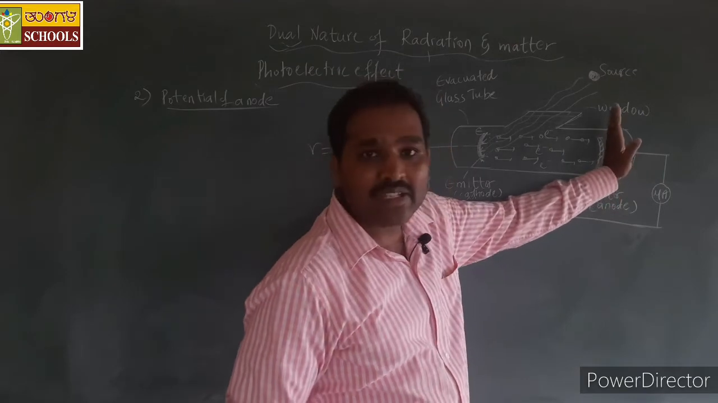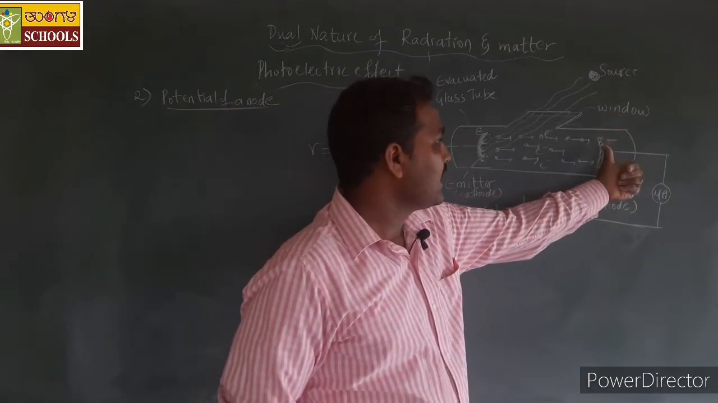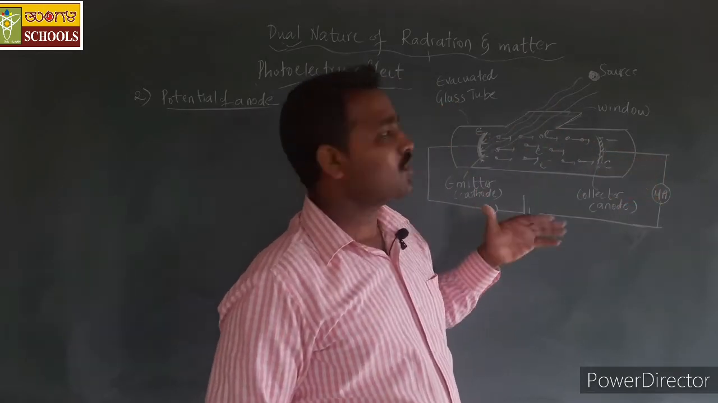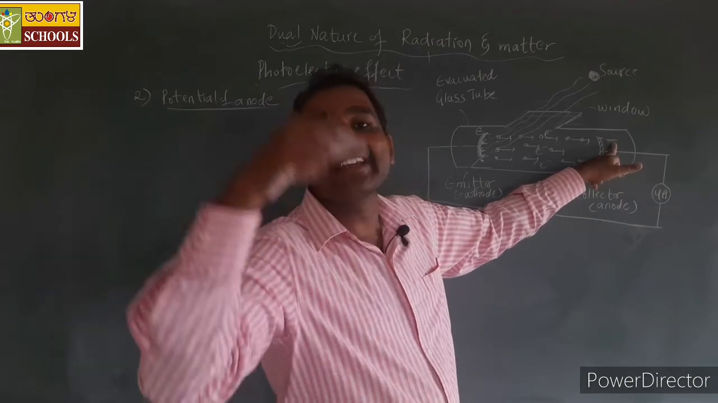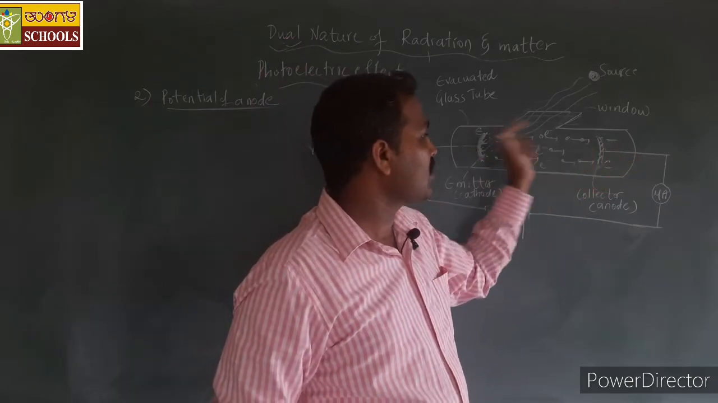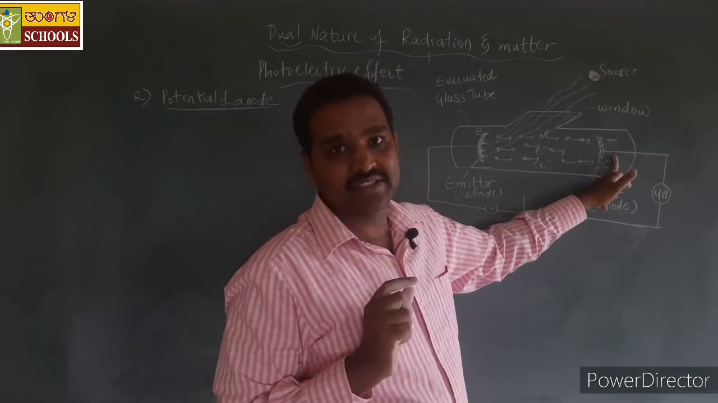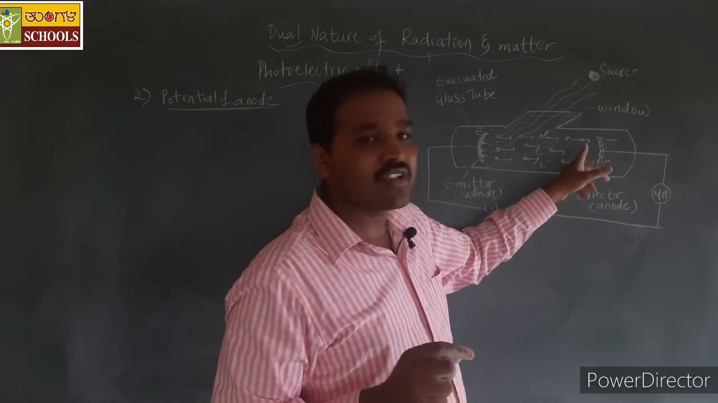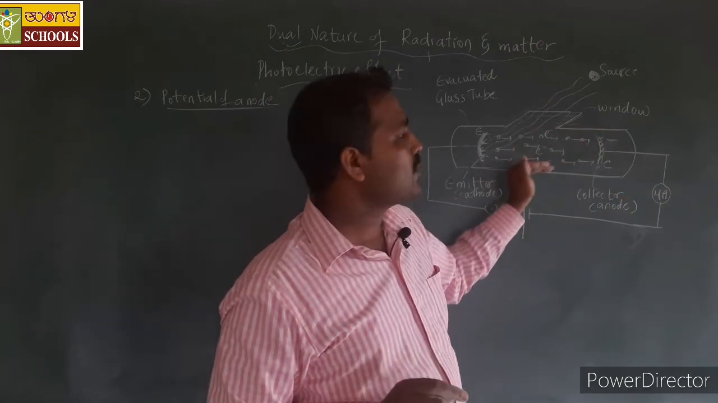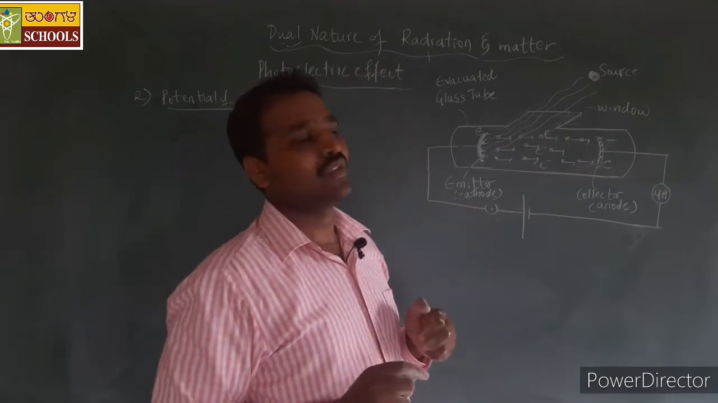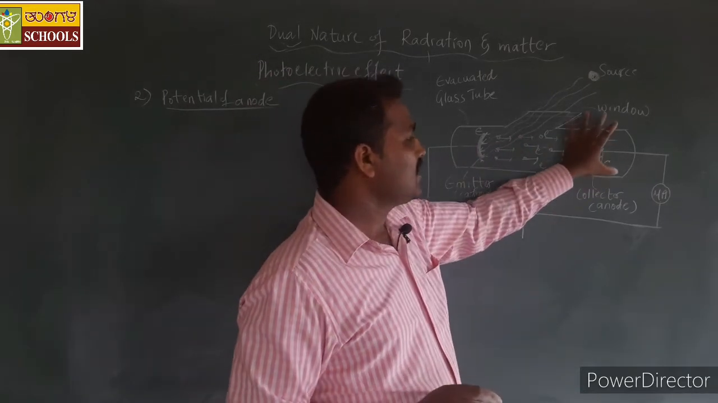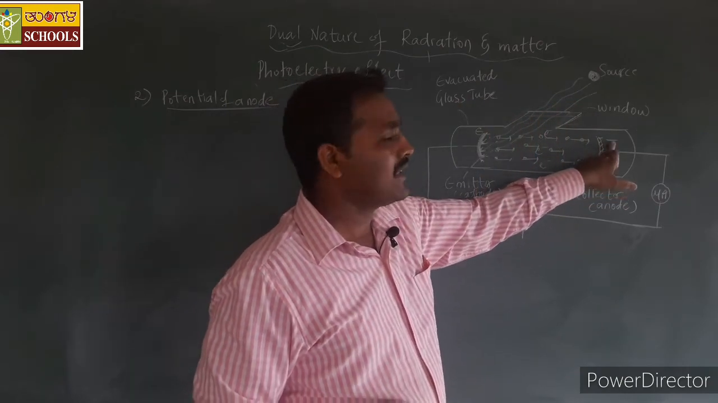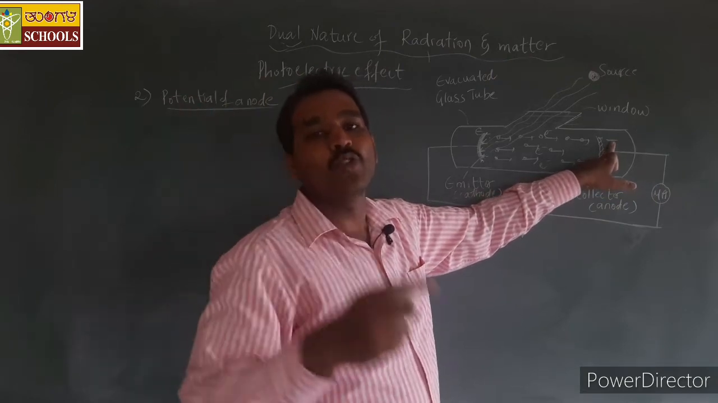So when this plate is negatively charged, it starts repelling the electrons. As this negative potential increases, the repulsion of these electrons from the collector plate increases. As the repulsion increases, the electrons move in different directions, which will reduce the value of photocurrent. If I want zero current, this negative potential should be increased to a larger value.